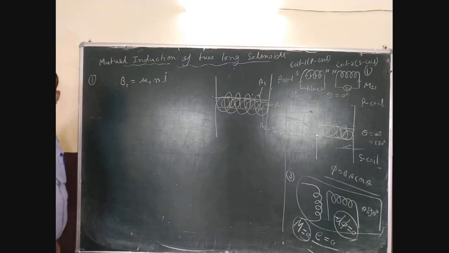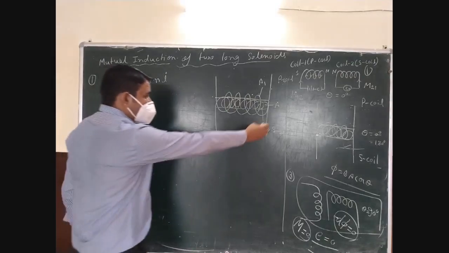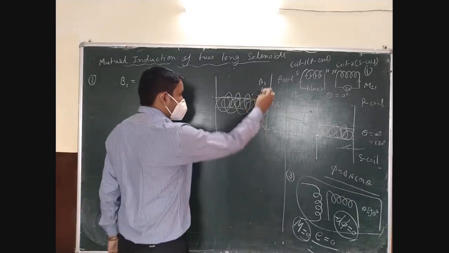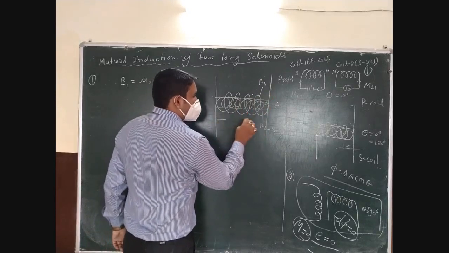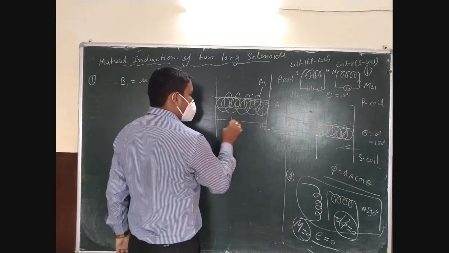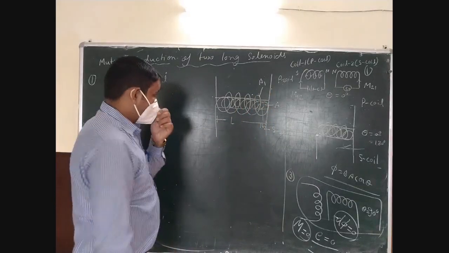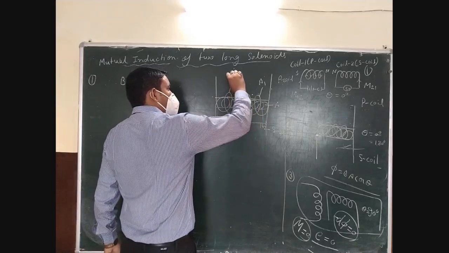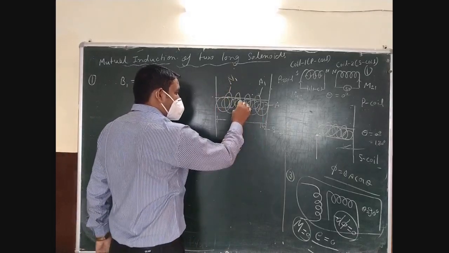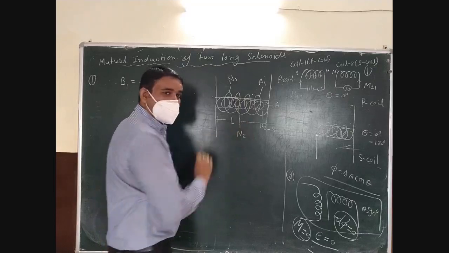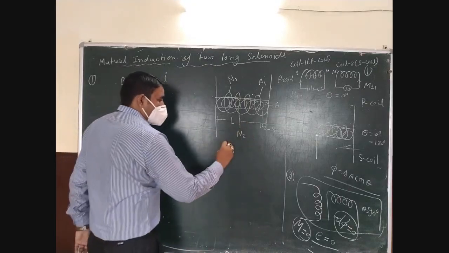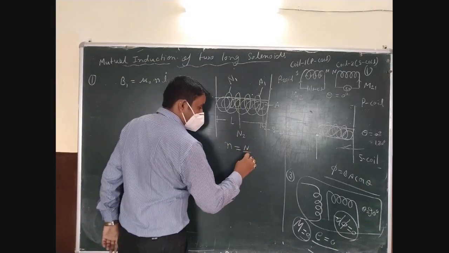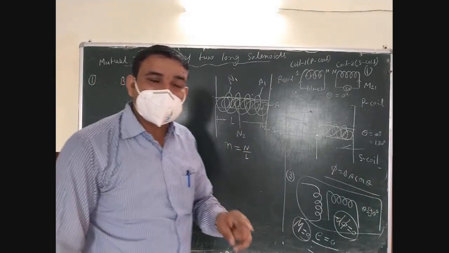Clear? Now just see here, the areas of the two coils are A1 and A2. The length of the two coils is exactly the same, let's say L. Now the number of turns in coil 1 is N1 and in coil 2 is N2. Understood? And you have the relation of turn density n, number of turns per unit length.